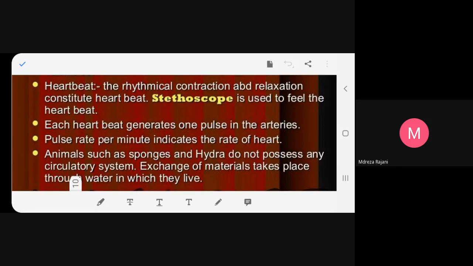The heartbeat is rhythmical. It is not uneven. It is an even beat. Contraction is like how you press, and if you leave it loose, that is relaxation. That makes one heartbeat. So when the heart contracts and then relaxes, it makes one heartbeat. Doctors use a stethoscope to know the heartbeat, and they count the pulse rate. Okay.